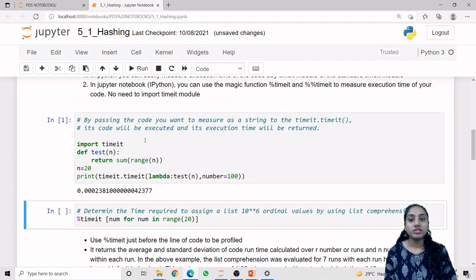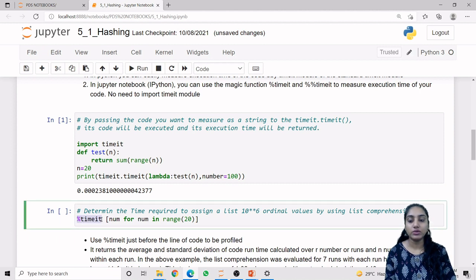This one uses the timeit module method, but the second one uses the magic function. We have two types of magic function. The first one is the line magic function, and the second one is the cell magic function. Firstly, we are using the line magic function.